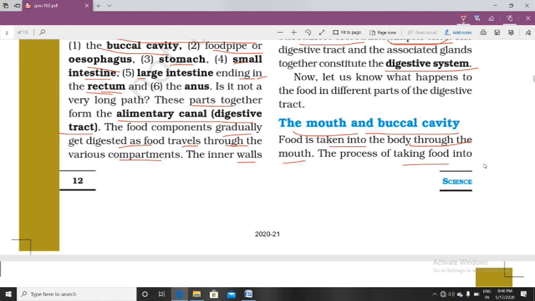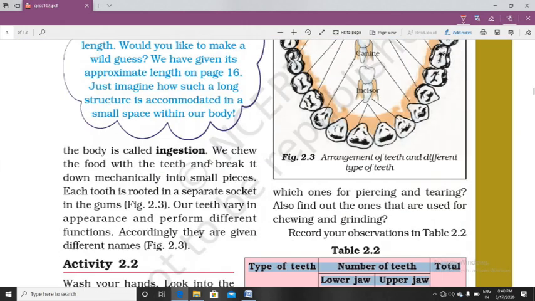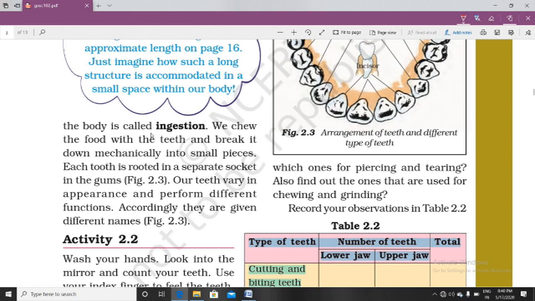The process of taking food into the body is called ingestion. The mode of ingestion in various animals is of different types, such as sponging, siphoning, sucking.